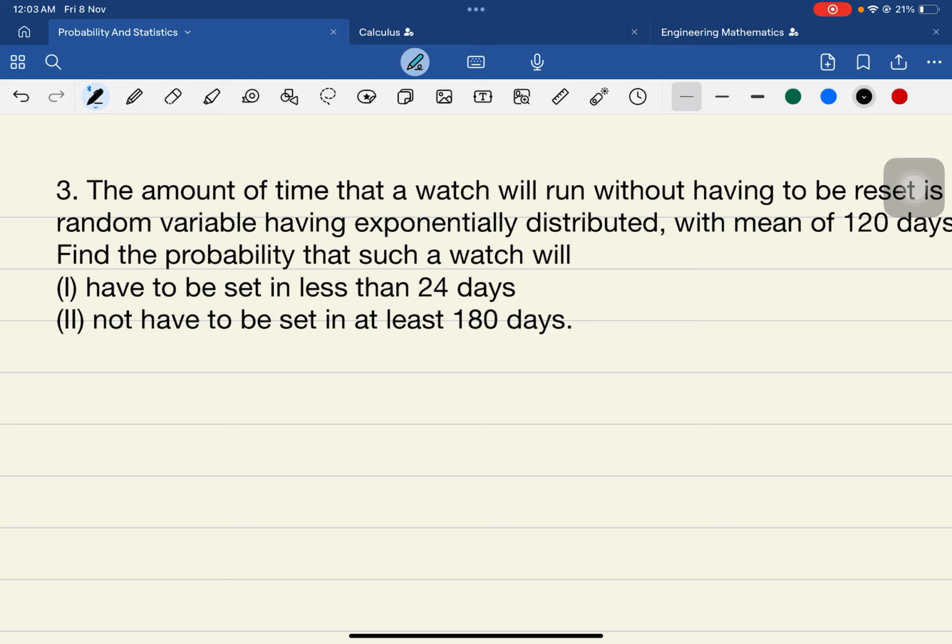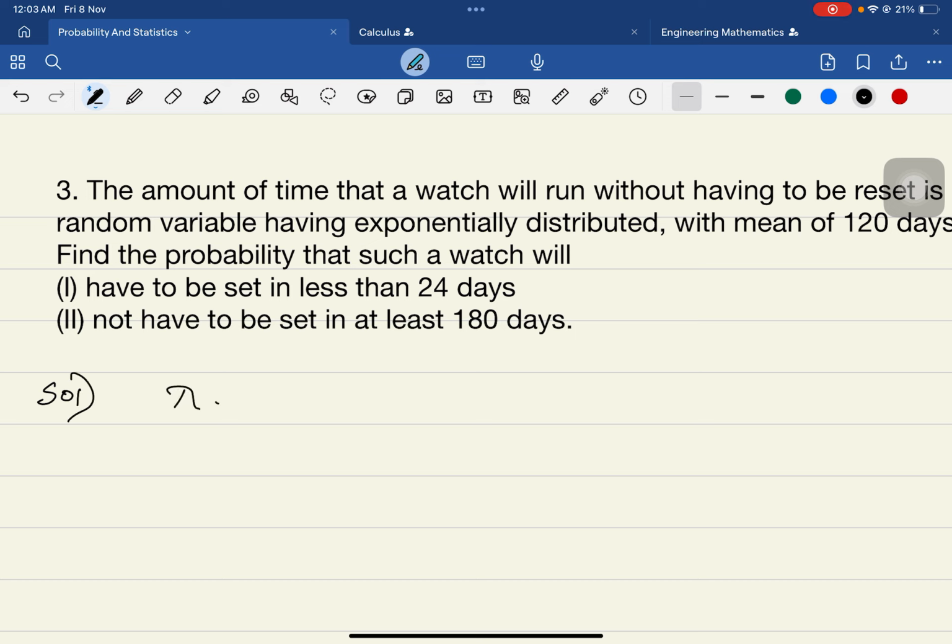The next one is: the amount of time that a watch will run without having to be reset is a random variable exponentially distributed with a mean of 120 days. So what was given here? The mean is given.